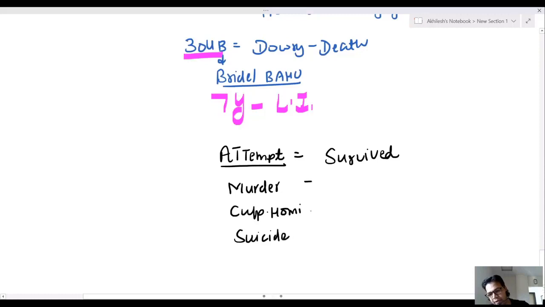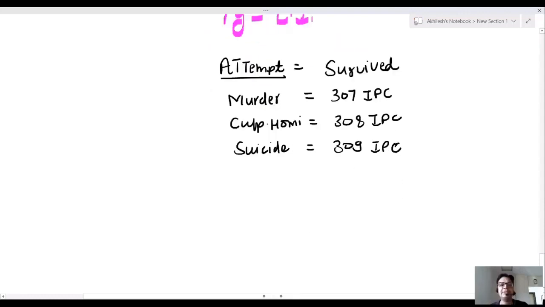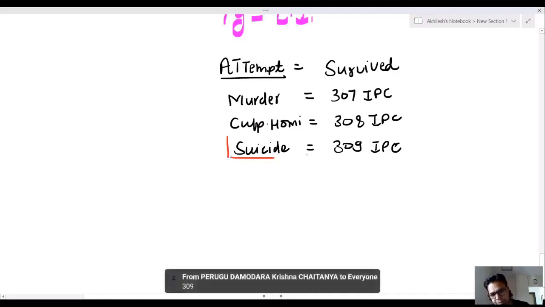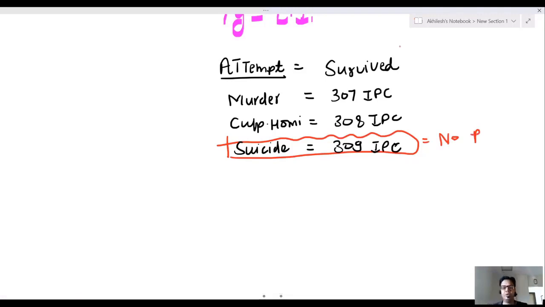Sir, all are in sequence. Attempt to murder is 307 IPC. Attempt to culpable homicide is 308 IPC. And attempt to suicide is 309 IPC. Now tell me, which IPC has been decriminalized? No punishment for which IPC? Yes. There is no punishment for 309 IPC.